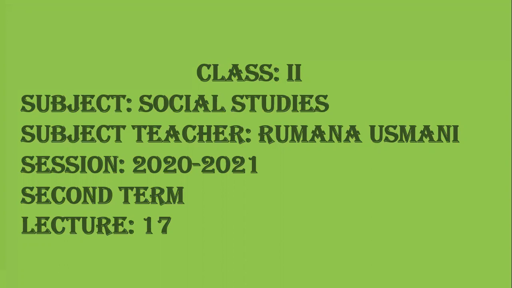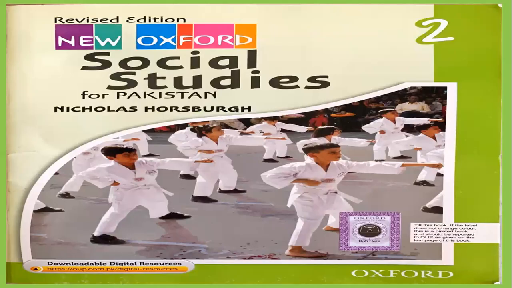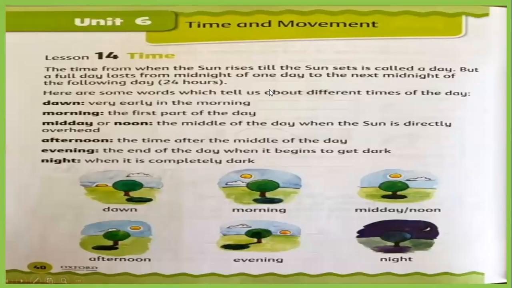We are in continuation of our lectures from first term and second term, and now it's the final term, and this is our lecture number 17. I hope you all have your books. This is your book, Social Studies for Pakistan, Class 2. Open your books. Today we are going to read Unit 6, Time and Movement, and it's Lesson 14 about time.